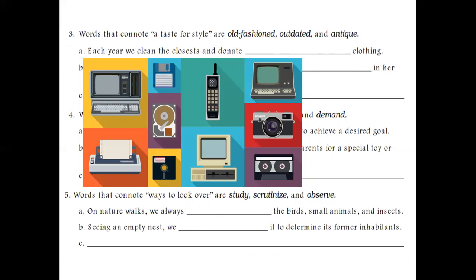This is an old kind of computer that you can see here. And you can see the TV here. So these are an old kind of music player. So these are all outdated items. These are no longer in use or replaced with the new technology or the new versions of them.